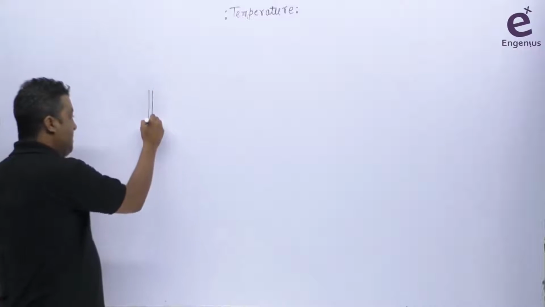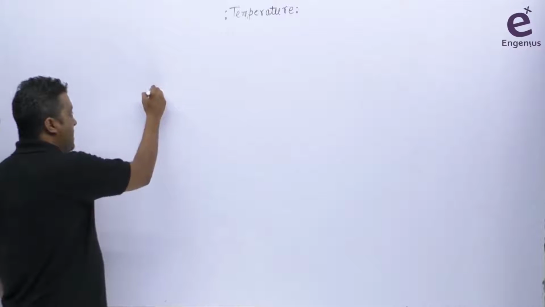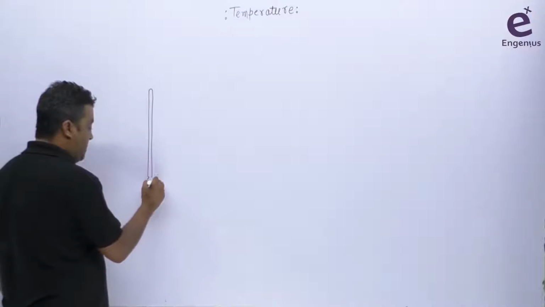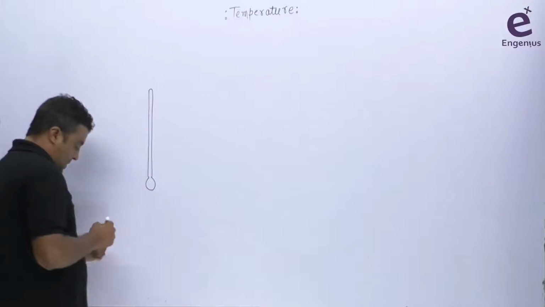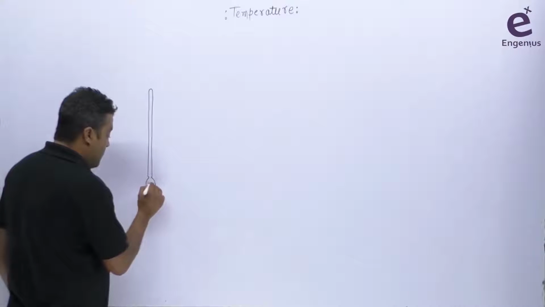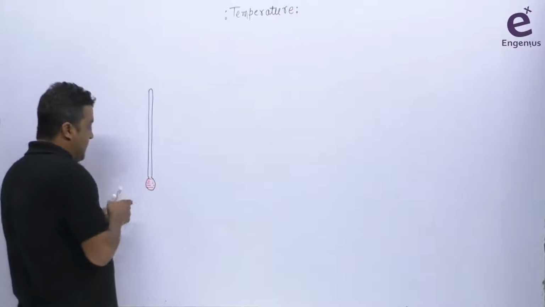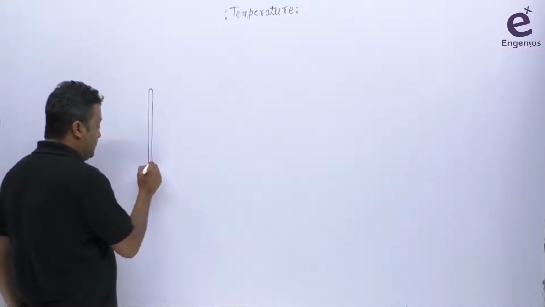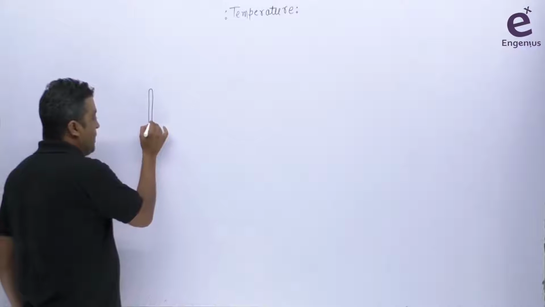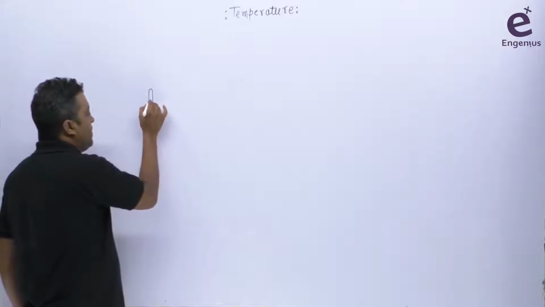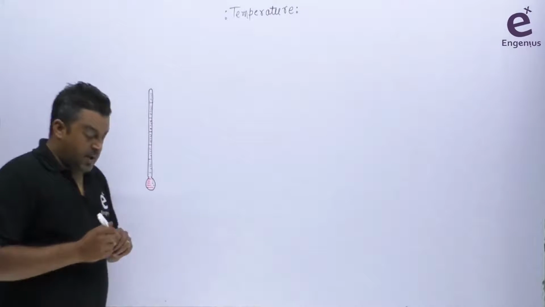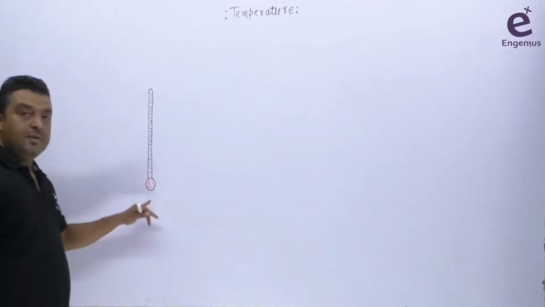So this is a glass tube here. Below this, there's a bulb, a glass bulb you can say, or a metal bulb. In this bulb, mercury is filled. And there are markings on this glass tube, like this. I'm not marking in degree centigrade or degree Fahrenheit, I'm simply marking like this. Now, mercury is in this bulb here.